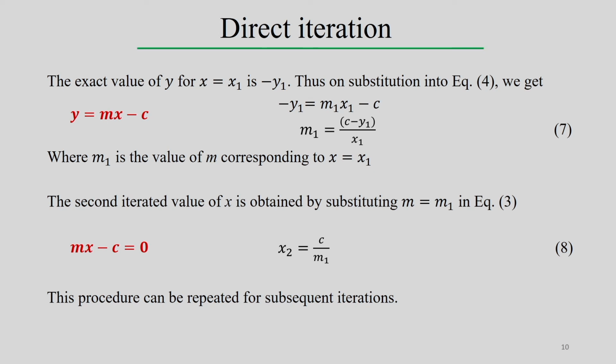Therefore, substituting in equation 4, which means y equal to mx minus c, we can substitute all these values. What is the value of y at this particular point? y equal to minus y1, x equal to x1, and the slope equal to m1. The slope can be different in this particular case, and minus c. So, m1 can be obtained as c minus y1 by x1, where m1 is the value of m corresponding to x equal to x1.